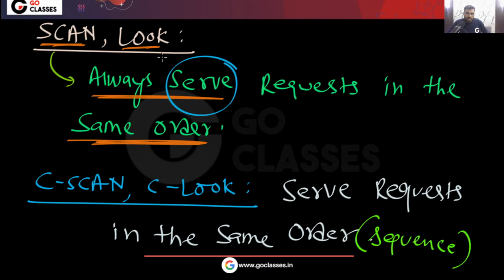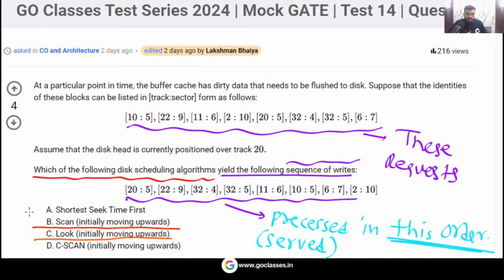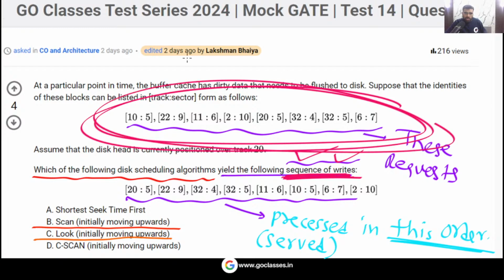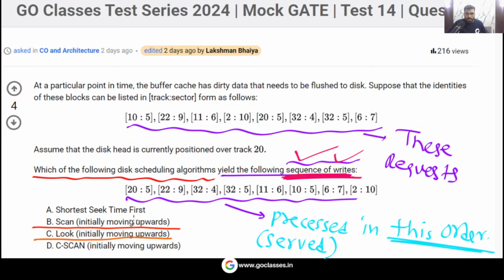And the SCAN and LOOK algorithms will serve in the same order. Okay, yes or no? Now you can simply see which of them will give you the same sequence. The question is asking for the same sequence of requests, meaning the order in which you are going to serve these requests. Okay, so you can check it out.